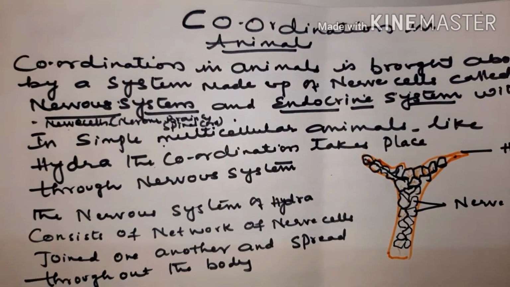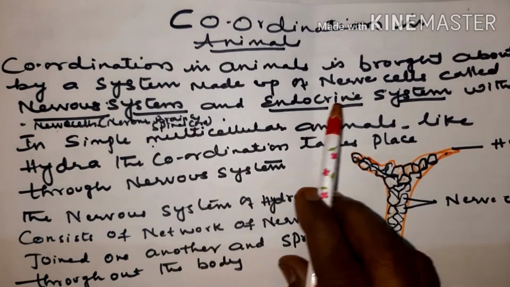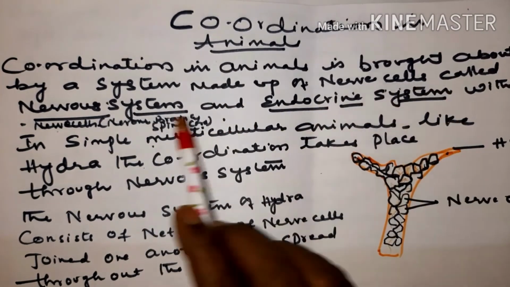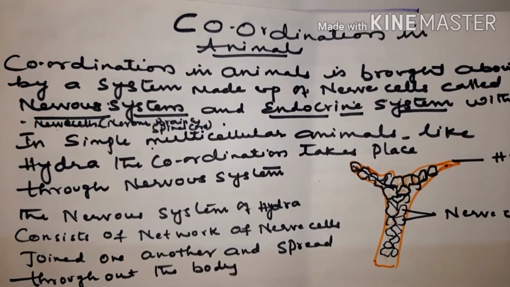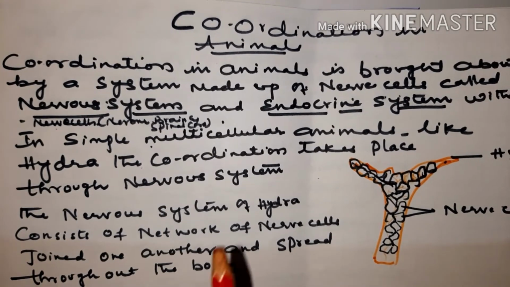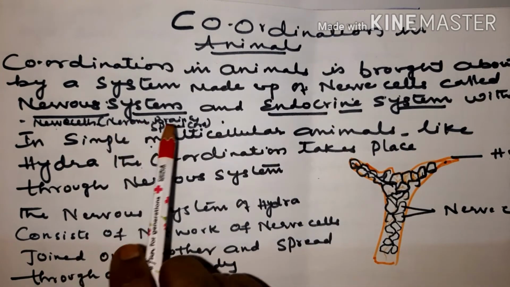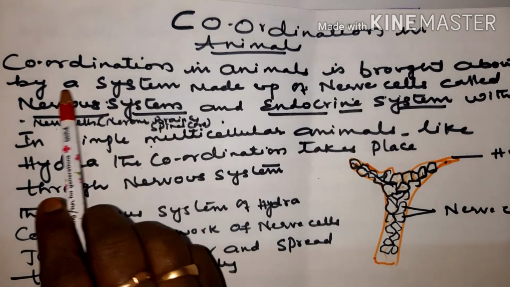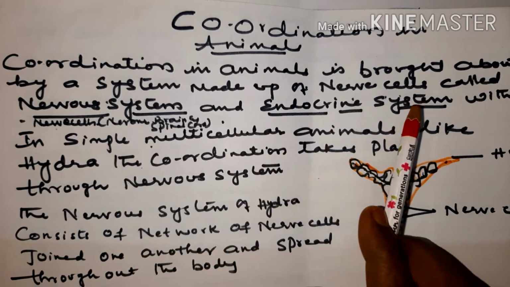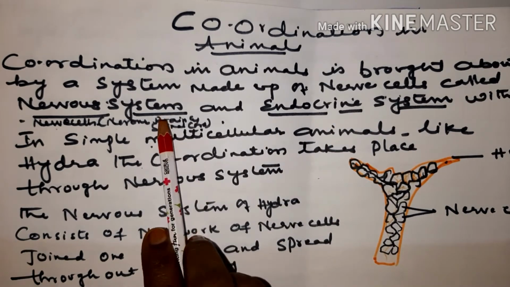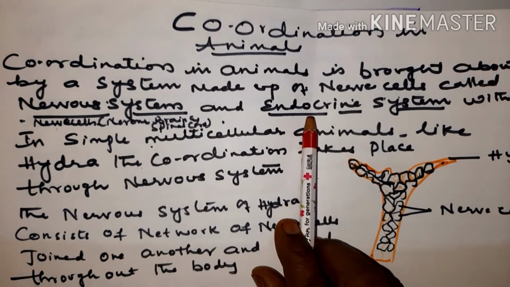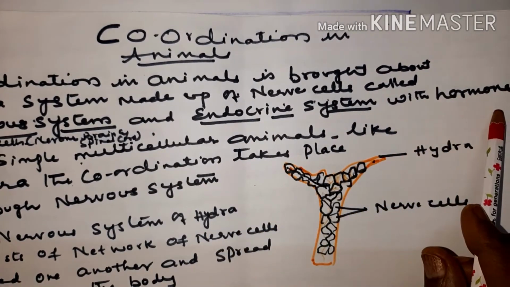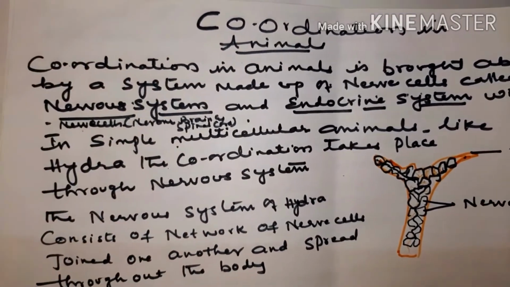Coordination in animals, children. So coordination in animals is brought about by a system made up of nerve cells called nervous system. So how is coordination brought about in animals? Coordination in animals is brought about by a system made up of nerve cells called nervous system. So the nervous system plays a very important role to bring about control and coordination. Not only nervous system, children, even endocrine system also plays a very important role. In endocrine system, it is the hormones which help to bring about control and coordination.